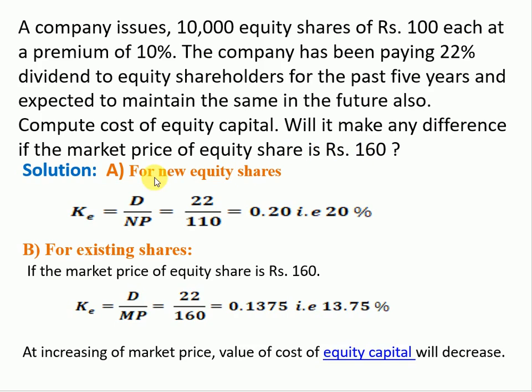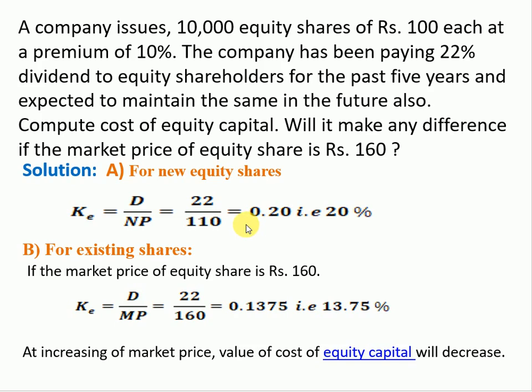So here, for new equity shares, K is calculated with the formula D upon NP. Here D is dividend and NP is net proceeds. D is the expected dividend per share, that is 22%. It is calculated on the face value of share, that is rupees 100, so it is 22 rupees. NP is net proceeds. As equity shares are issued at 10% premium, NP is face value plus 10% premium, so it is 110. So K is equal to 22 divided by 110, so it would be 20%.